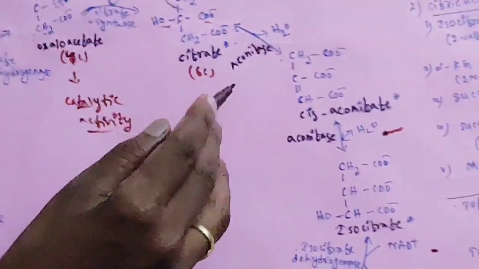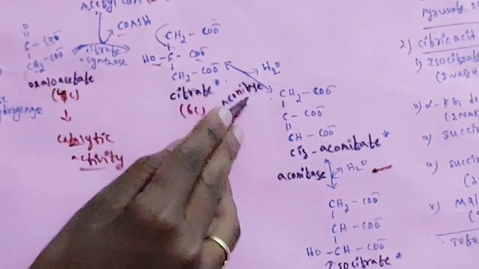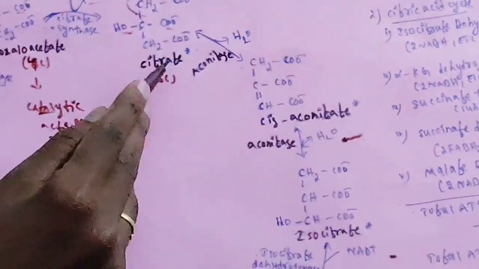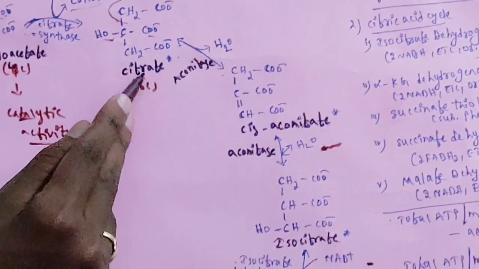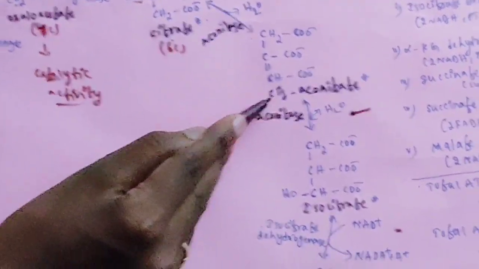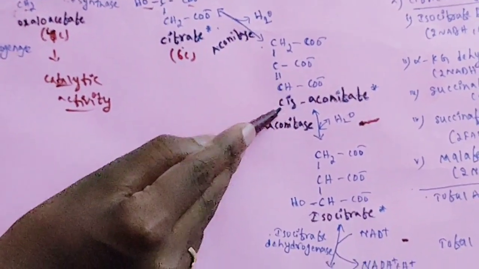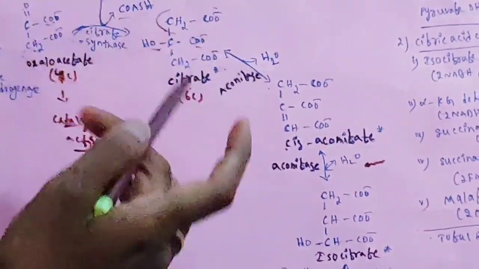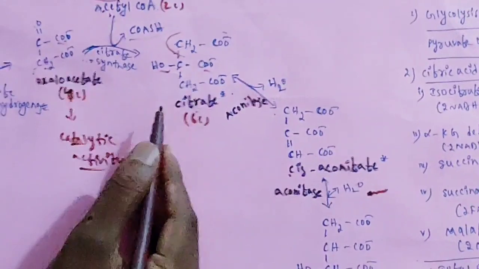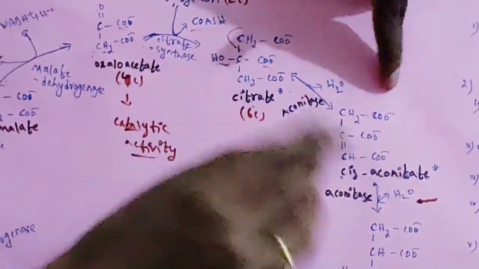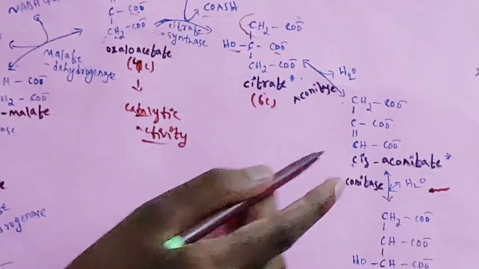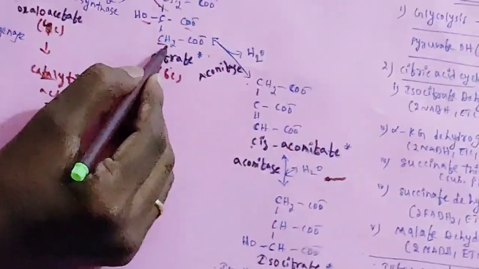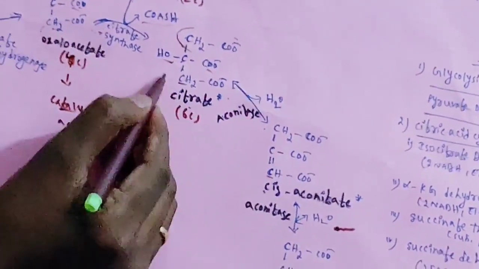Then in the presence of aconitase enzyme, citrate undergoes dehydration. Dehydration means removal of water molecule, and it produces cis-aconitate. How you can see here, water molecule it is losing. You just observe the difference between these two, citrate and cis-aconitate. Here you can see CH2 is there. Here CH is there, means one hydrogen is lost from the CH2.